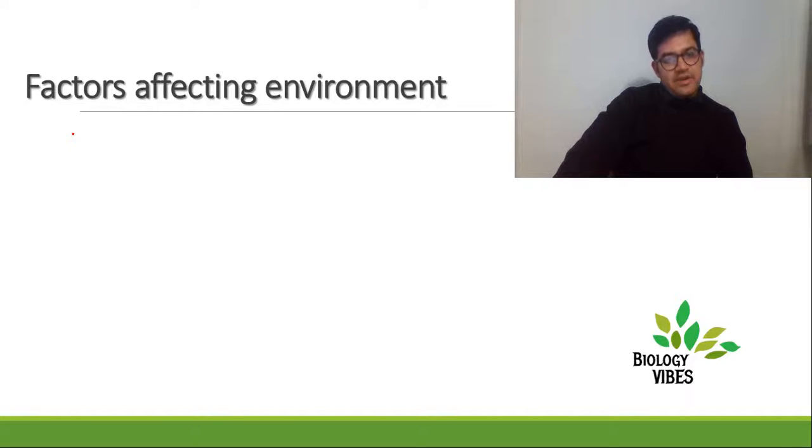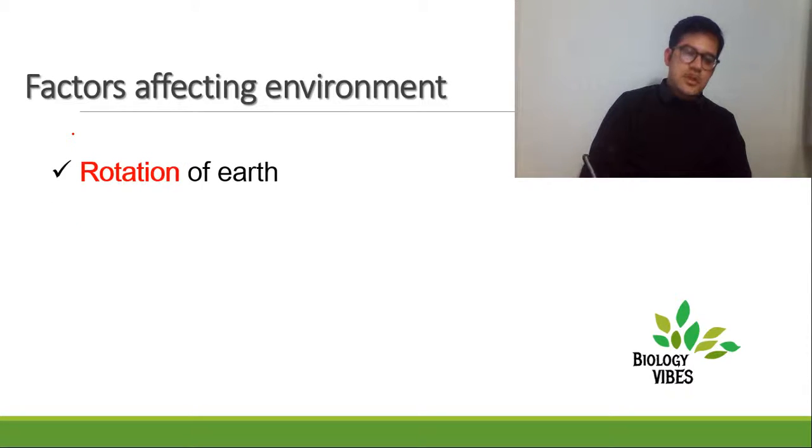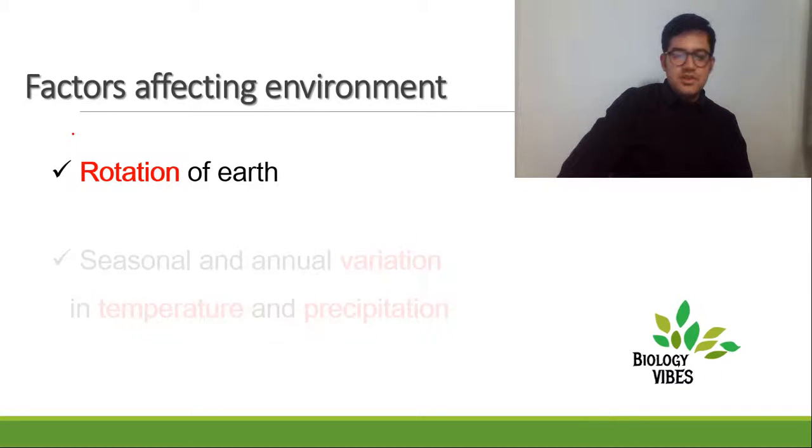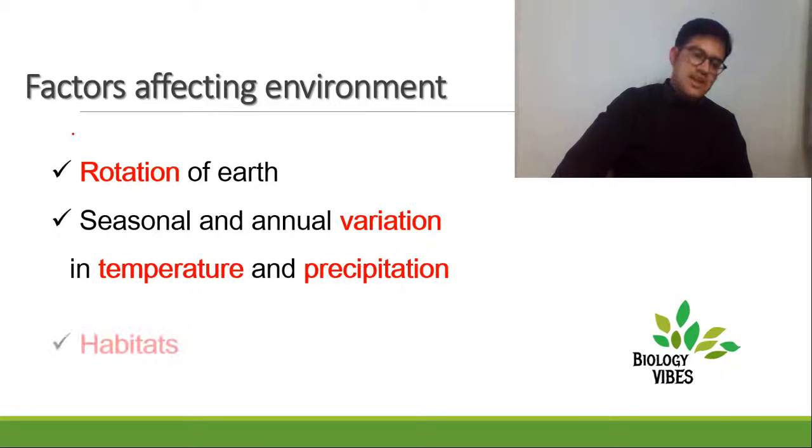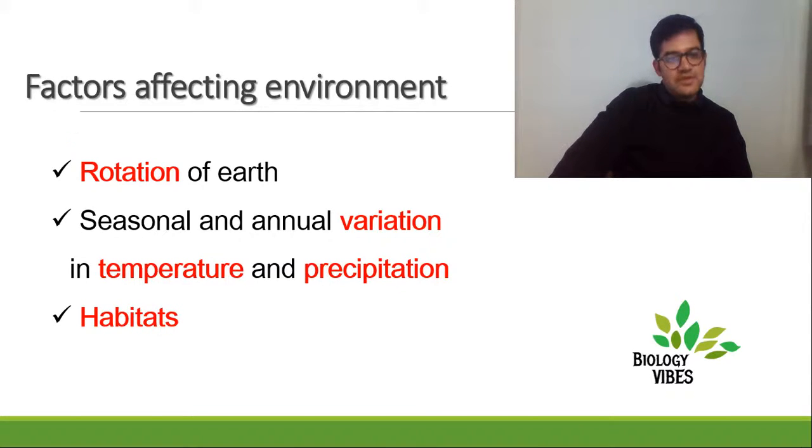Now the thing is, what impacts the environment? What creates the environment? What are the factors around you? The first thing that comes into the picture is the rotation of the earth. The second thing is seasonal variation, and the third one is habitat. We'll go one by one, discussing how they influence the environment.